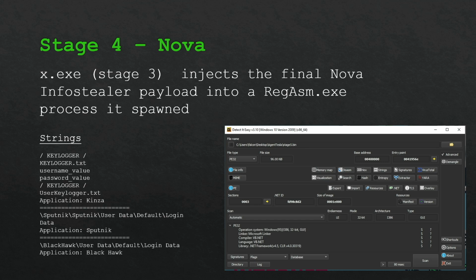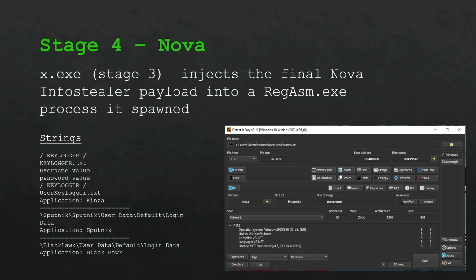This doesn't raise concerns. But x.exe doesn't just spawn regasm.exe. It suspends it, then carves its memory out, and then dynamically decrypts and injects a final payload into the memory space of regasm.exe, and then it resumes the process and runs the malicious payload.